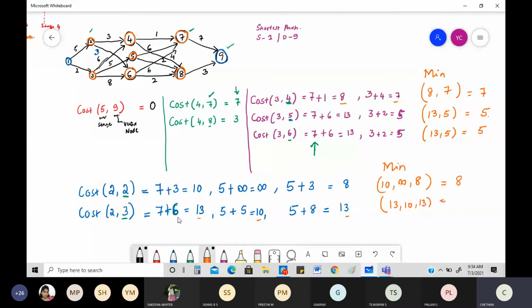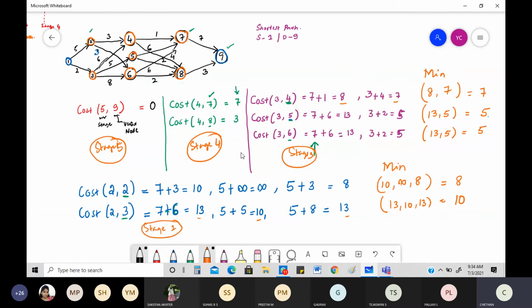Now you see, stage 5 is already over. This is stage 5. This is stage 4. This is stage 3. This entire thing is stage 2. What is the only thing remaining? Stage 1. What is the only thing that is there in stage 1? 1. So that I'm going to write now right here. Please zoom in if you can't see.